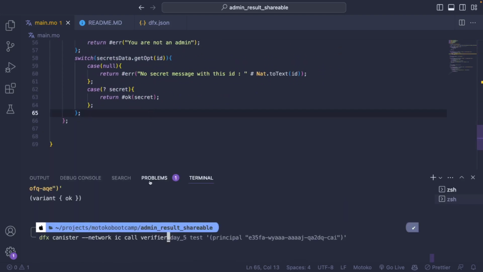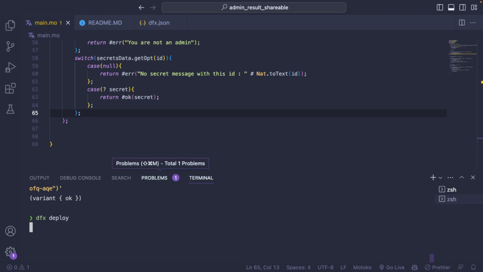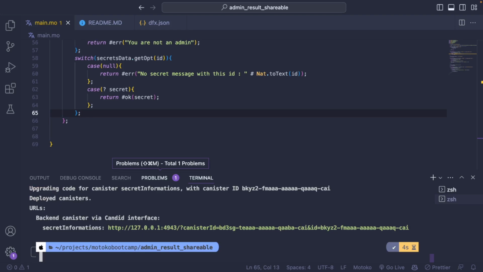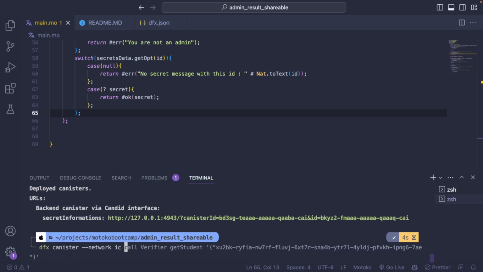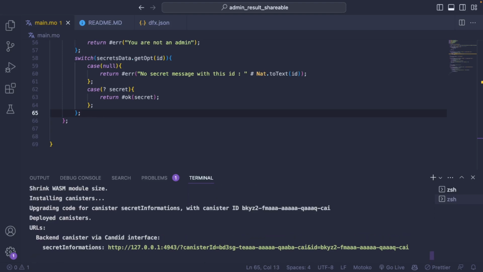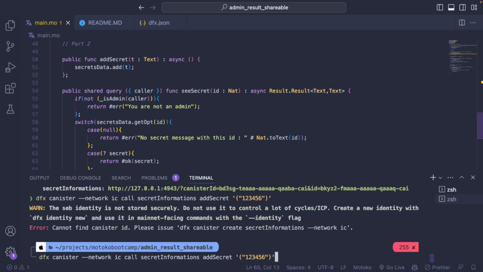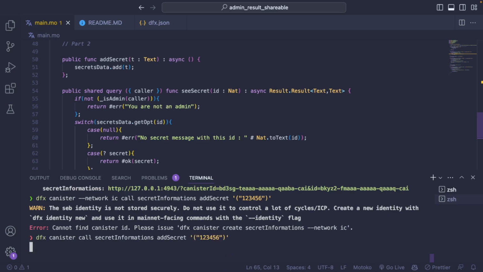Okay, we can do a quick deployment. Let's say we call the secret information canister and we add a message. Add secret: 1, 2, 3, 4, 5, 6. It's not on the IC, it's locally, so we can remove the flag.